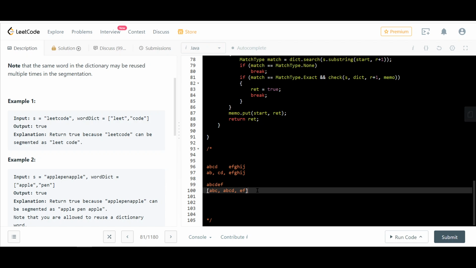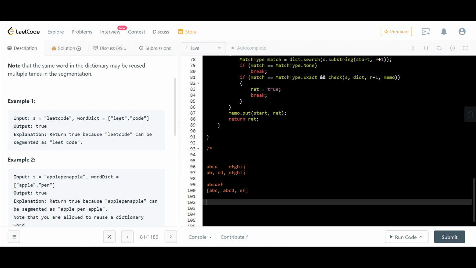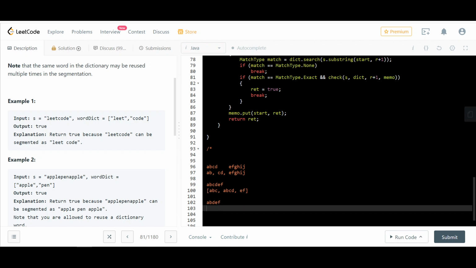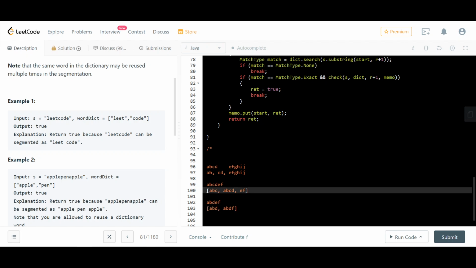And also the cases like, let's say, ABDEF. How to explain? Let's say ABD is a word, and ABDF, and these are the only two words.